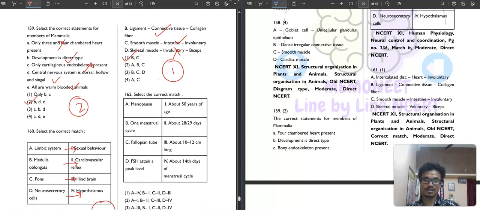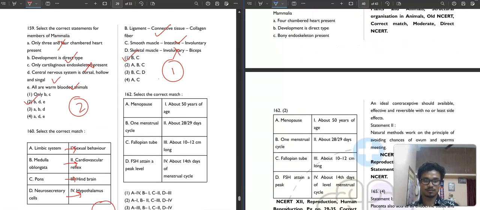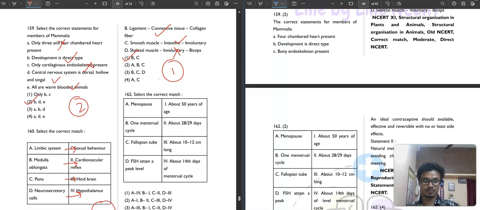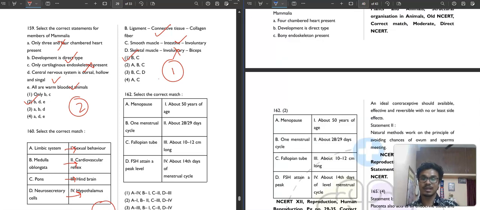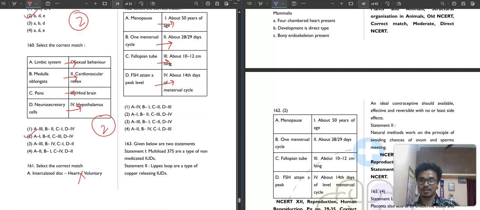Then question number 162. It is saying that menopause comes at about 50 years of age, and one menstrual cycle is about 28 to 29 days. Fallopian tube is about 10 to 12 centimeter long. FSH attains a peak level at the ovulation period, about the 14th day of the menstrual cycle. Easy. Second option is your correct answer.